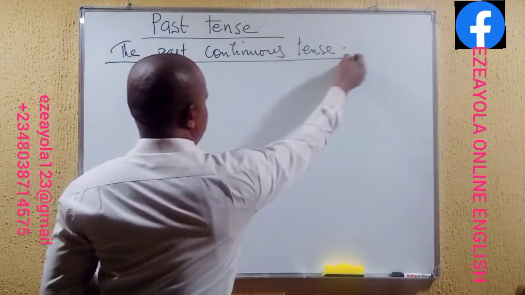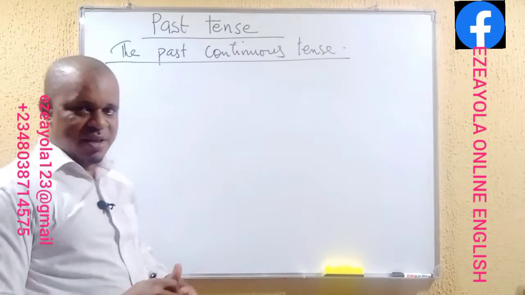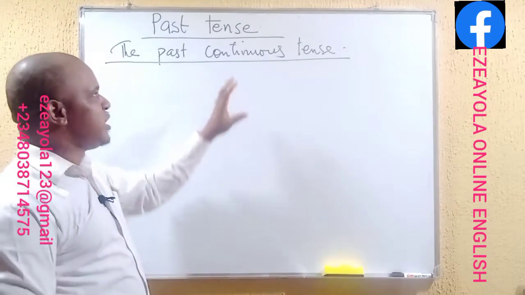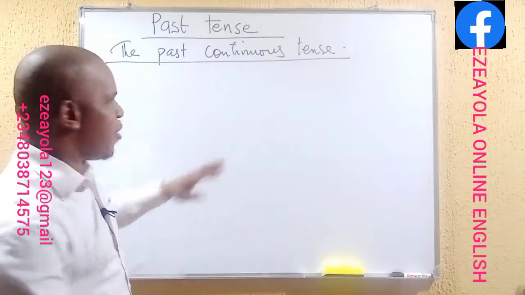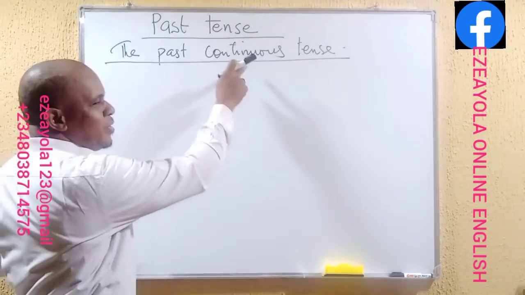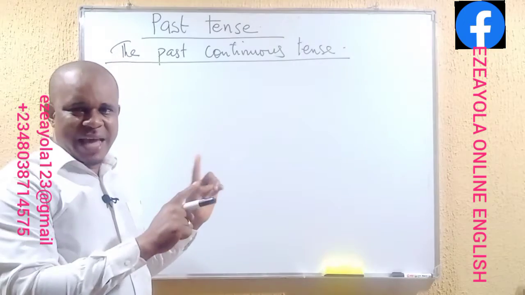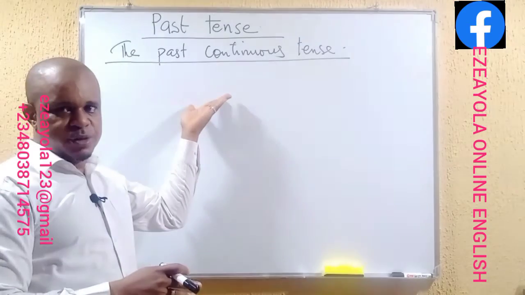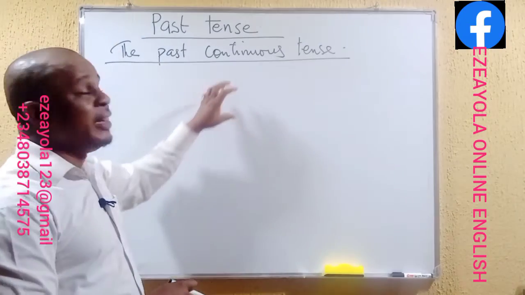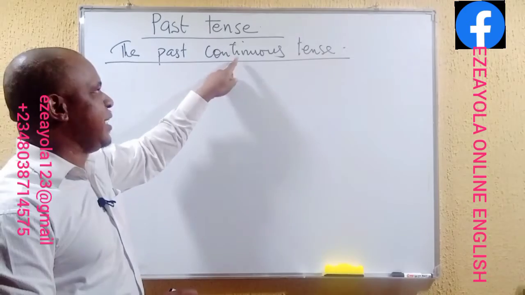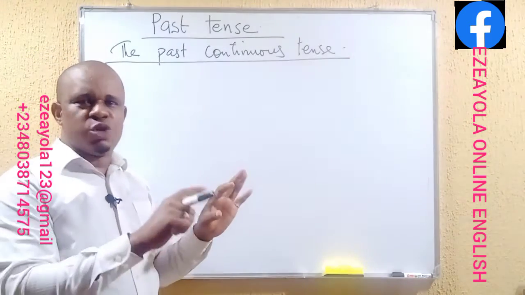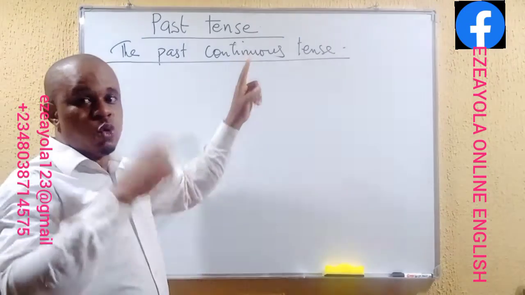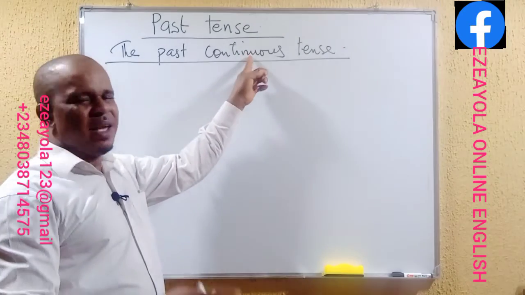All right, the past continuous tense, that's another aspect of the past tense. When we say past continuous tense, we are talking about past progressive. Now, this kind of tense must involve the presence of two verbs in an expression that is representing past continuous tense. And of these two verbs, one must be in the simple past, while the other one, which would be the main verb, must be written in the progressive.